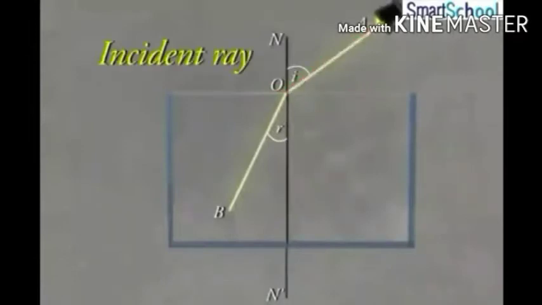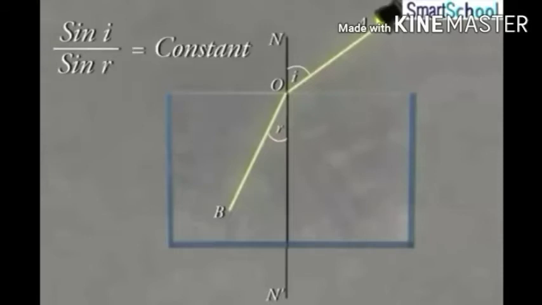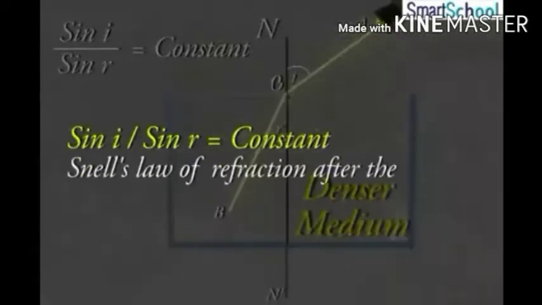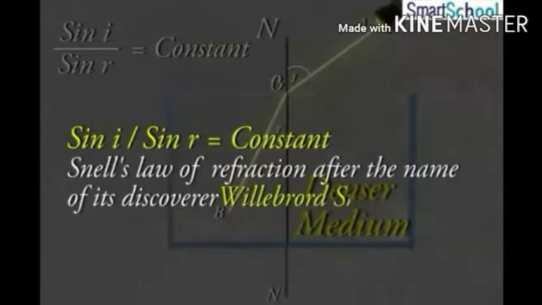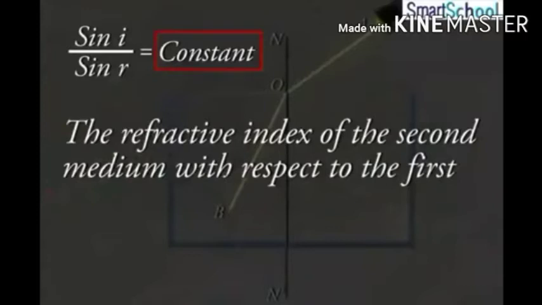The incident ray, the refracted ray and the normal at the point of incidence all lie in the same plane. In fact, the ratio of the sine of the angle of incidence to the sine of the angle of refraction is a constant for light of a given color and for the given pair of media. This law is also known as Snell's law of refraction, after the name of its discoverer, Willebrord Snell. And this constant is called the refractive index of the second medium with respect to the first.